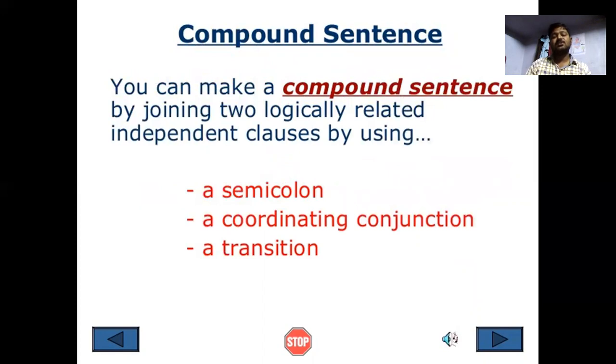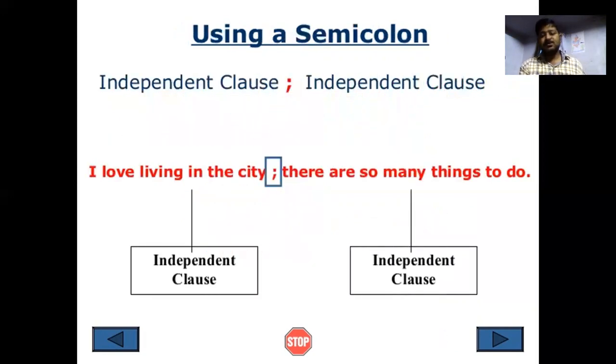Now look at compound sentences. You can make a compound sentence by joining two logically related independent clauses using a semicolon, a coordinating conjunction, or a transition. You can join two sentences with a semicolon as a compound sentence, or use a coordinating conjunction, as in our previous slide, but a transition can also be used. Using the semicolon, look at the sentence: independent clause and independent clause. I love living in the city. There are so many things to do.